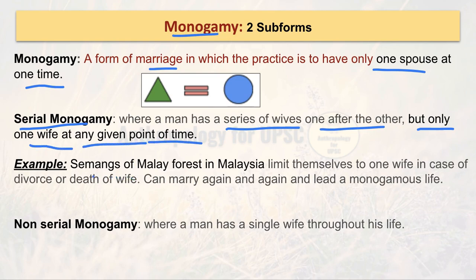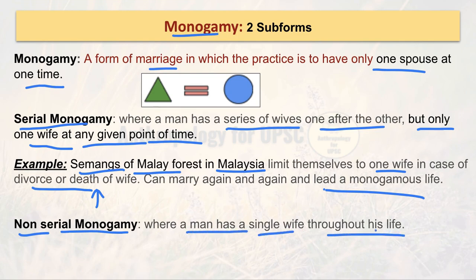For example, the Semang of the Malay forest in Malaysia limit themselves to one wife at a time, and in case of divorce or death, they can go on to the next marriage and have many wives afterwards. Not at one time, just one, but yes, definitely after divorce or death. Another form of monogamy is non-serial monogamy, which is just the opposite of serial monogamy. A man has a single wife throughout his life. In case of divorce or death, he does not acquire another wife. That's called non-serial monogamy.